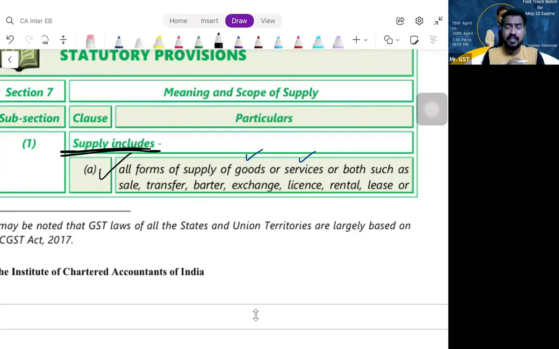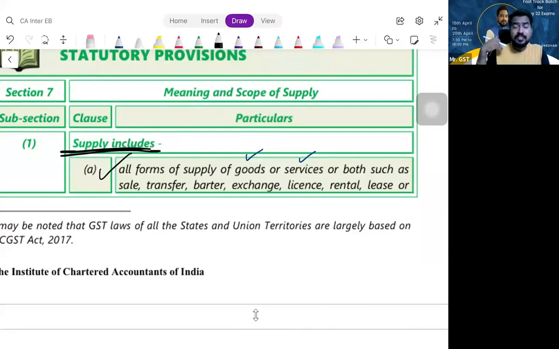For example, tell me whether land is a good. No, because it is not a movable property. It is not a good, it is not a service. So I am selling you 1 acre of land. Is it a supply? No. But when I am selling you 1 acre of land, I am paying 5,000 rupees commission to the real estate agent.